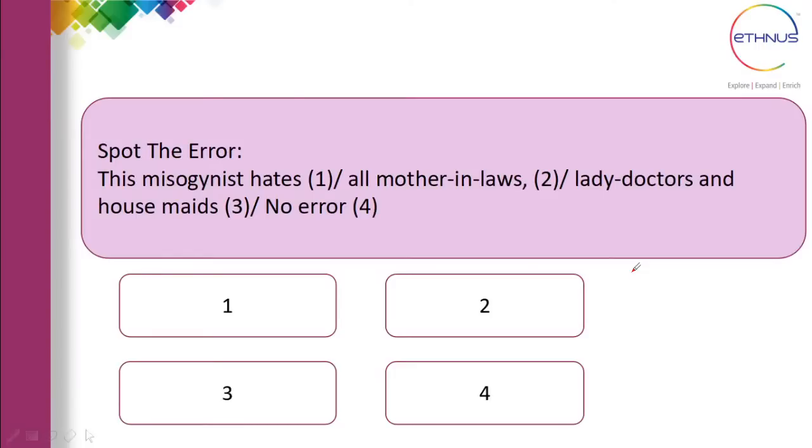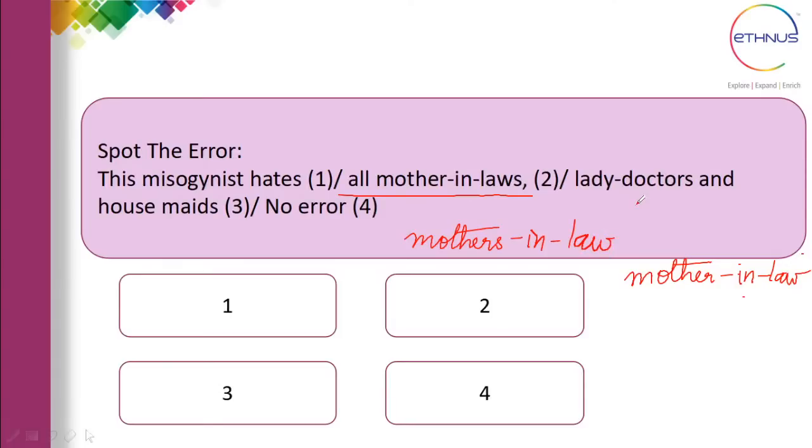Okay. The correct answer is that the mistake is in mother-in-laws. We don't say mother-in-laws. The singular form is mother-in-law. If you want to say the plural form of mother-in-law, it is mothers-in-law. Remember this: the plural form of mother-in-law is mothers-in-law, not mother-in-laws.